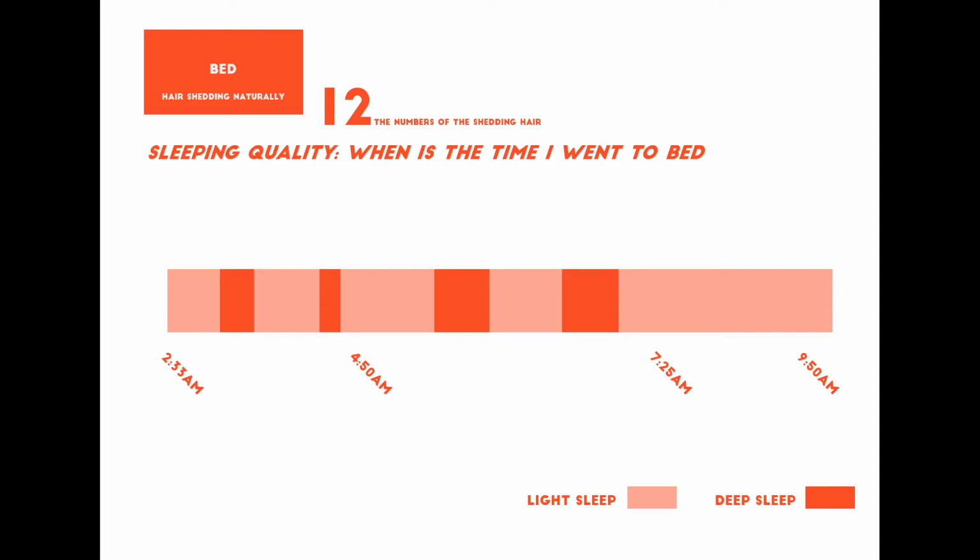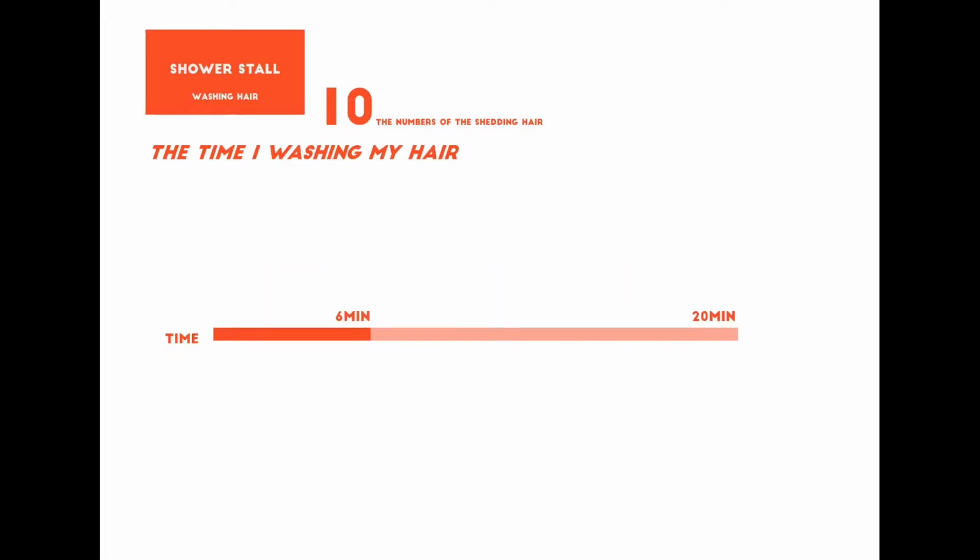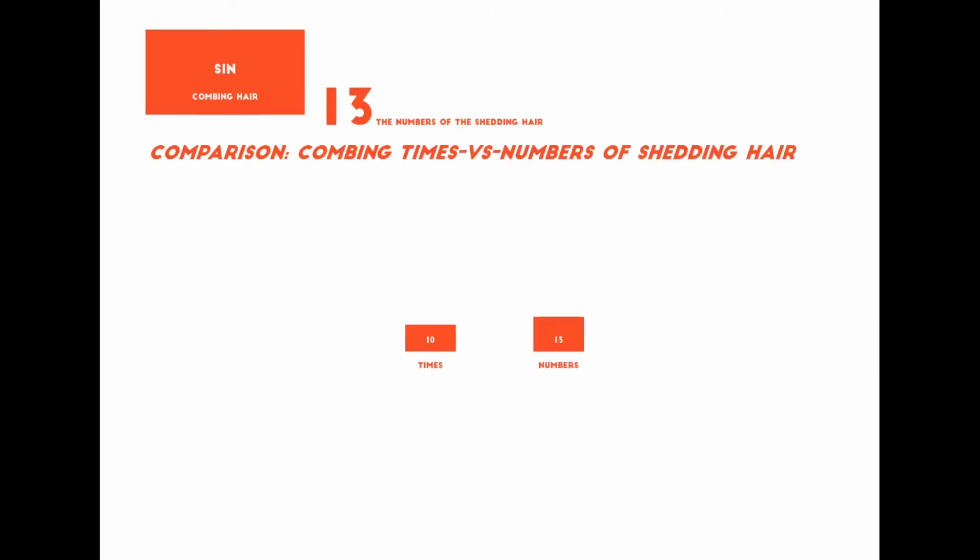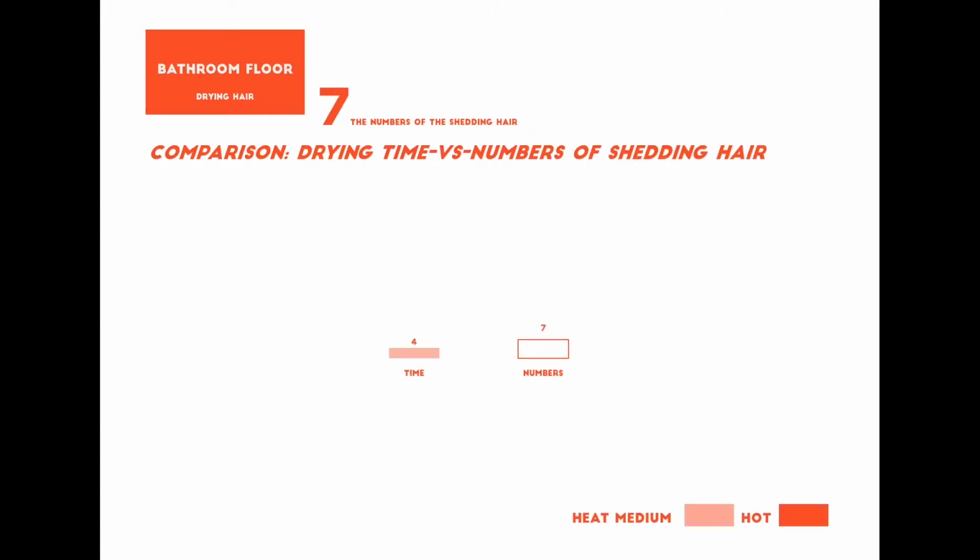The last one I am going to show you is the washing hair time per day. I believe that the longer I wash my hair, the more damage it causes to my hair. Similarly, combing and drying hair also cause the same damage, and the data I show later will also prove that.